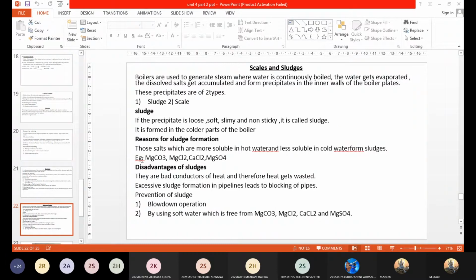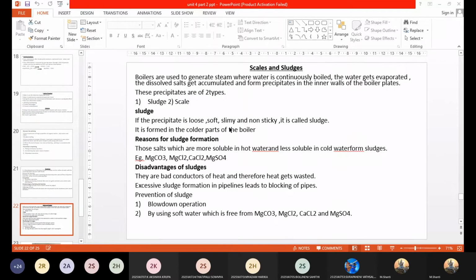So there is the possibility of sludge impurities getting deposited. Now once these precipitates form, wherever you have the sludge deposits, what will happen to the flow rate? Flow rate definitely comes down, right? Yes or no? Wherever we have the deposits, the flow rate of the steam would be definitely slow.